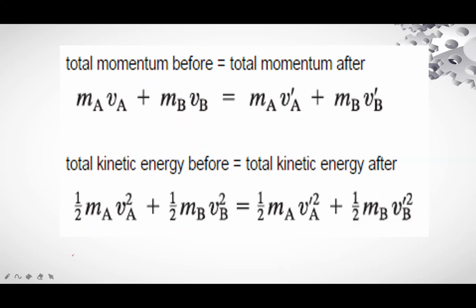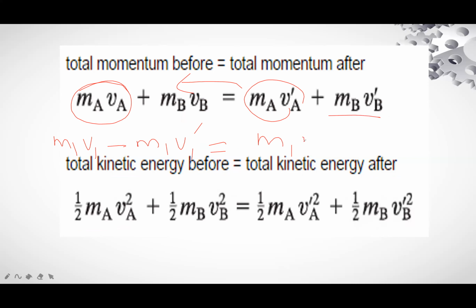Here we will write M1 V1 in place of this. This will be transferred to this side, and we will write in place of that M1 V1 prime is equal to, in place of this, M2 V2 prime. This will be transferred to this side, so it will become negative M2 V2.